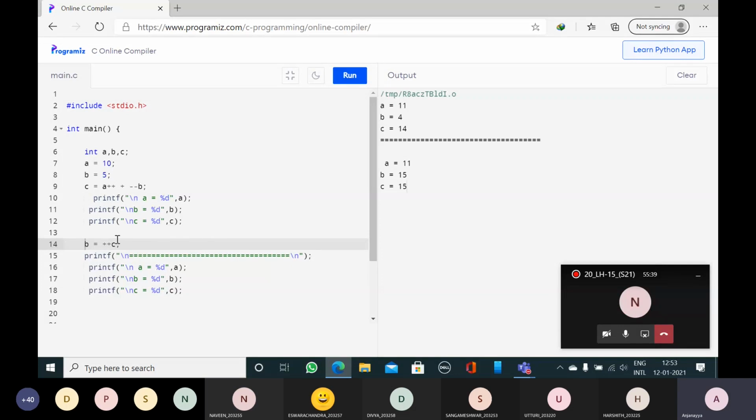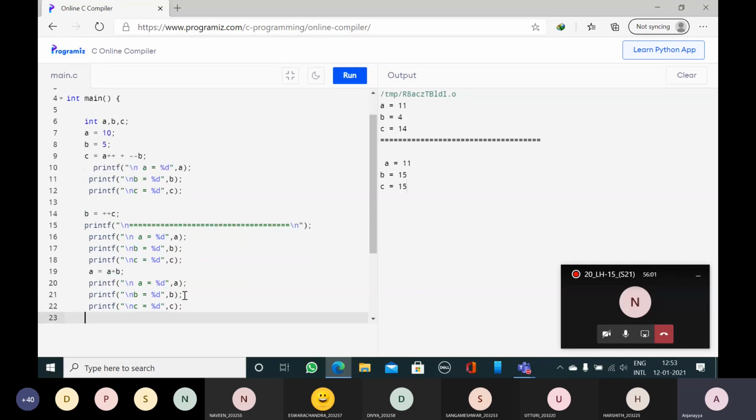So here B is equal to plus plus C. Here B value is changed. B value is updated to the new value of C. Plus plus C will become 15. That 15 is assigned to B. Now here I will change this, A plus B. Now I'll print this one.